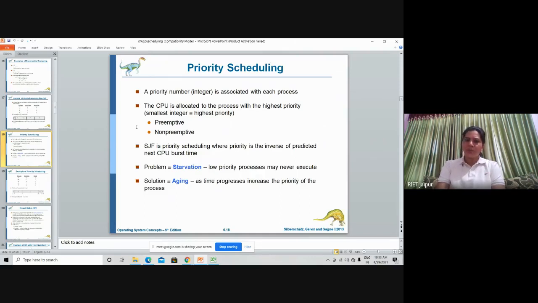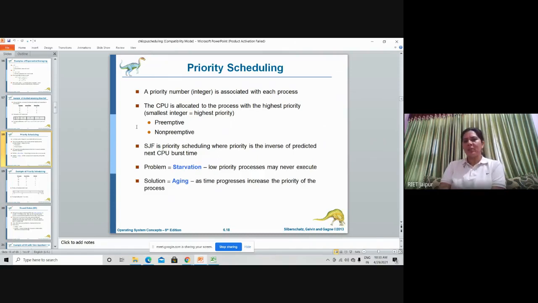Non-preemptive means once you have allocated any resource to a particular process, you have prioritized the process once, well in advance. After that you will not change priority at runtime, but in preemptive you can change the priority at runtime.